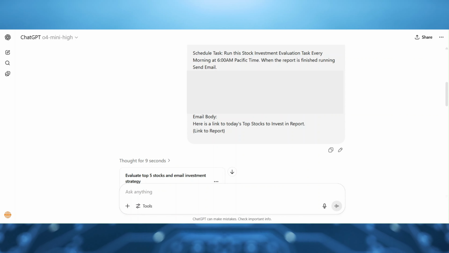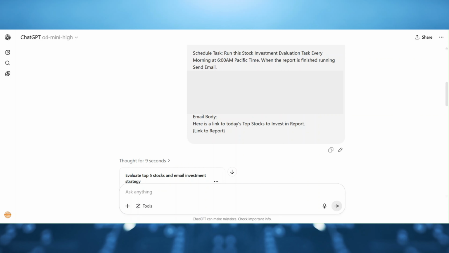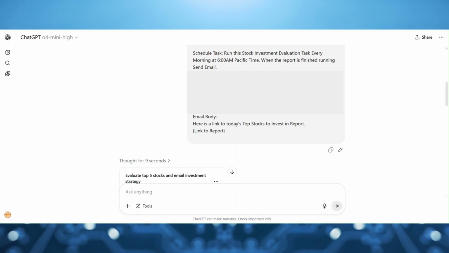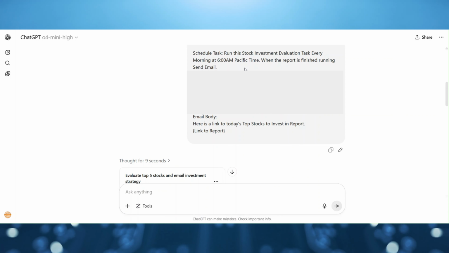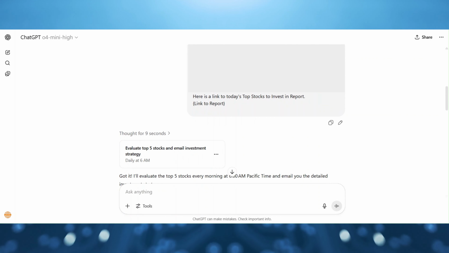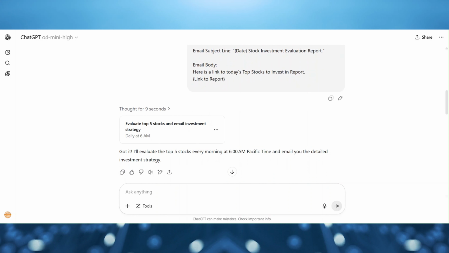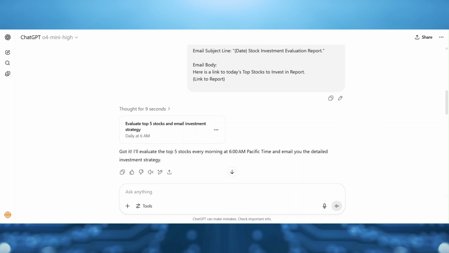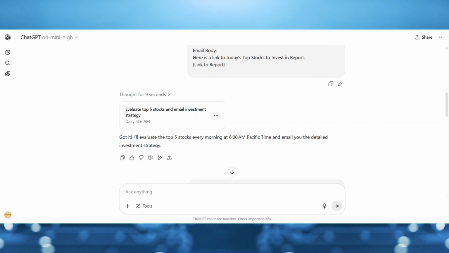And then I tell it the send email details. Email the report, and I give it the details for that. I give it the email subject line: date, stock investment evaluation report. And the email body should say, here's a link to the top 5 stock investment report, with a link to the report. Well, let's check it out. And like I said, save this for later, so you remember all the details you have to say to get this task to pop up.